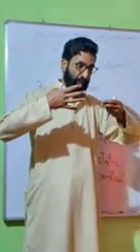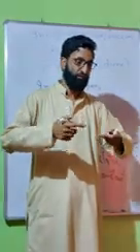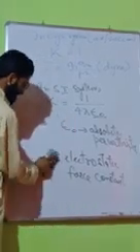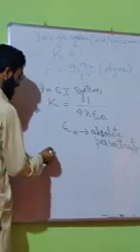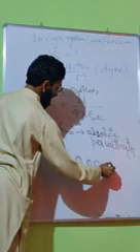What is absolute permittivity? The absolute permittivity of the free space means how much the space allows the two charges to interact. Space कितना allow करेगी दो charges को interact करने में? That's known as absolute permittivity. The value of this epsilon naught is 8.85 into 10 raised power minus 12 coulomb square per Newton meter square.